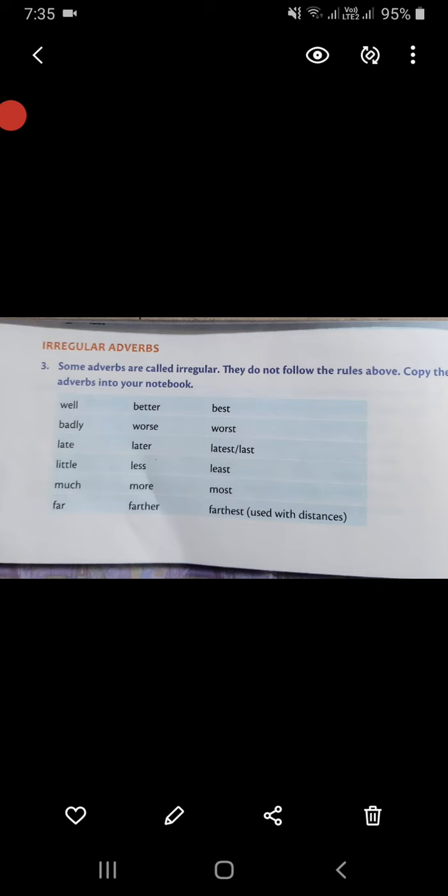Well, better, best. Badly, worse, worst. Late, later, latest or last. Then little, less, least. Much, more, most, and far, farther, farthest. So this is about adverbs.